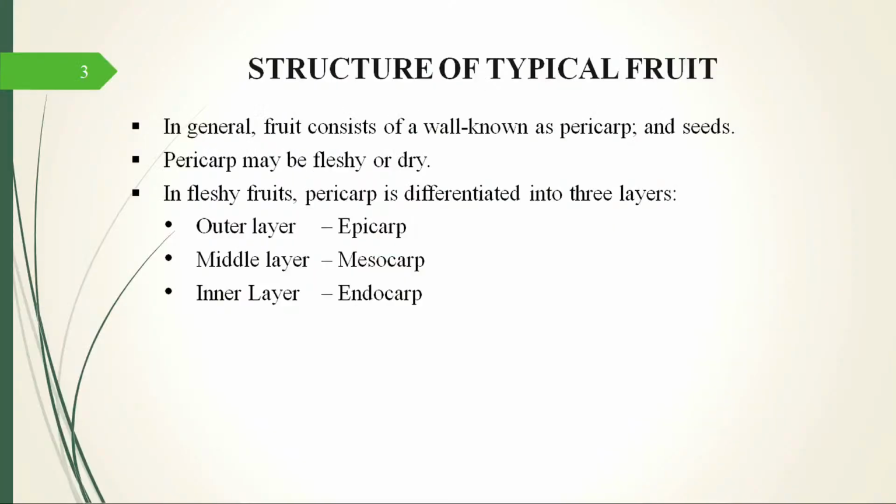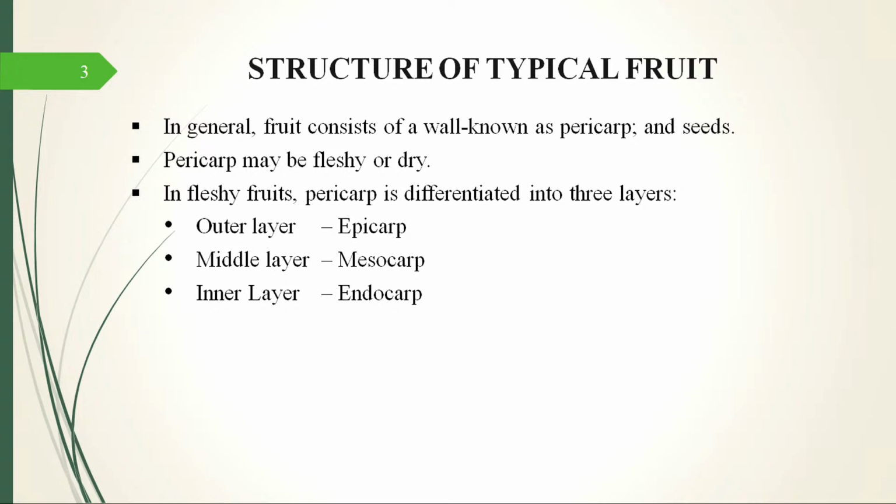Moving on, the next slide. A typical fruit has walls and an internal seed. In general, the wall is known as pericarp. So the wall of the mature ovary, when it ripens, becomes more fleshy, juicy, colorful. It is known as a pericarp, and the zygote that has formed due to the process of fertilization between the egg and the sperm cell eventually becomes a seed.